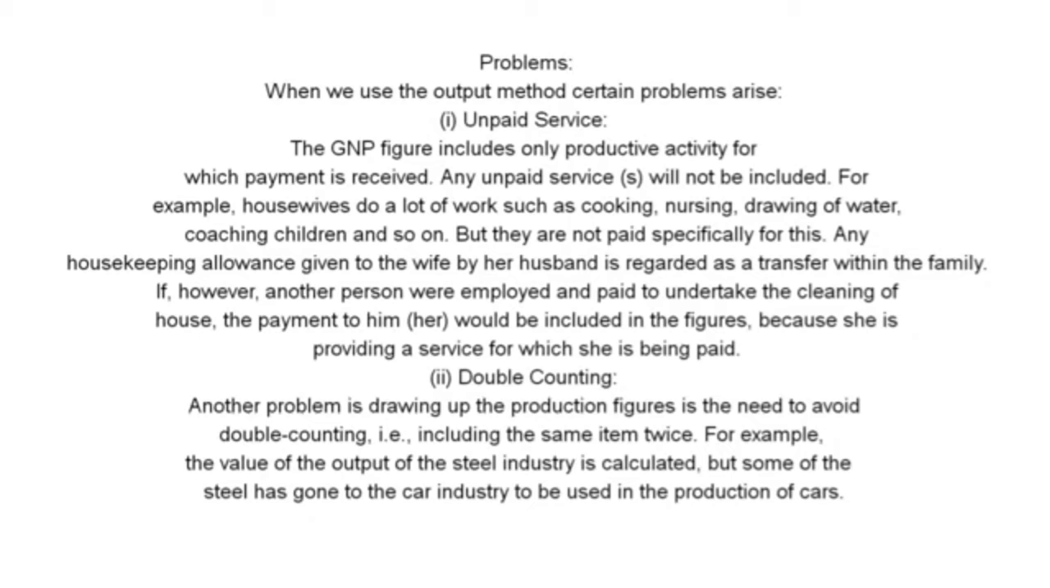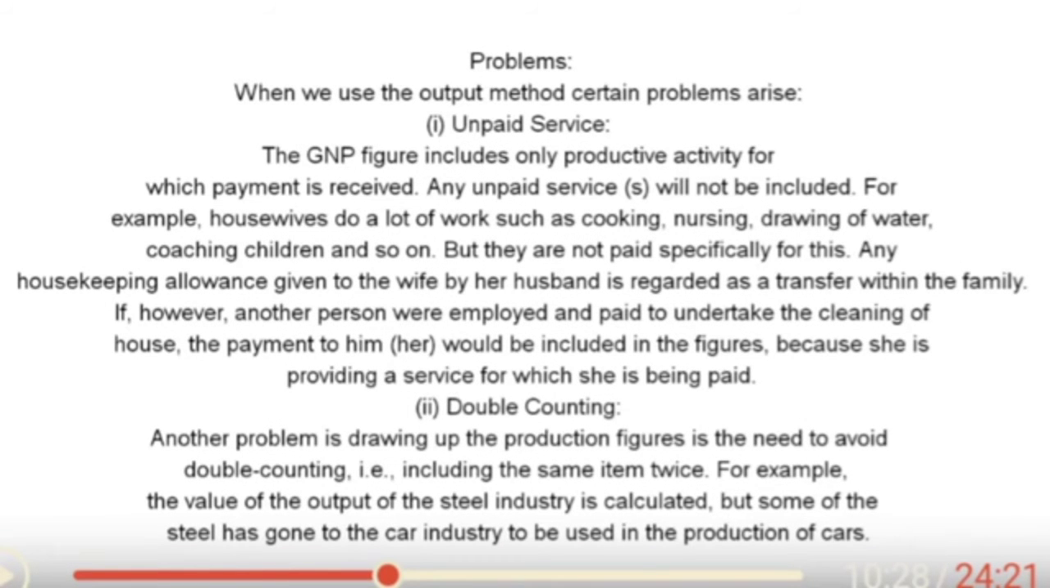For example, housewives do a lot of work such as cooking, nursing, drawing of water, coaching children, and so on, but they are not paid specifically for each. Any housekeeping allowance given to the wife by her husband is regarded as a transfer within the family. If, however, another person were employed and paid to undertake the cleaning of the house, the payment to him would be included in the figure because he is providing a service for which he is being paid.